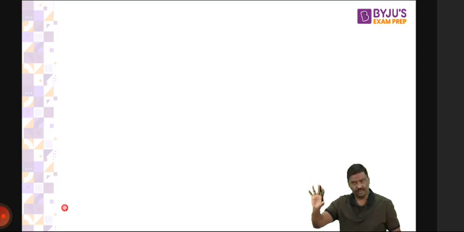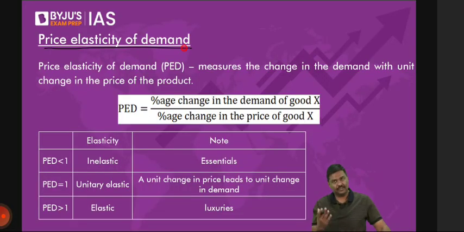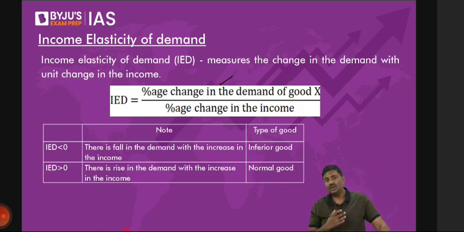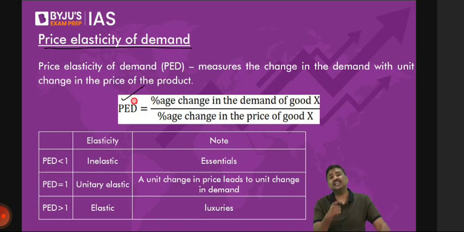Let's say I'll show you the calculation regarding price elasticity of demand. What is price elasticity of demand? PD is equal to, look at the formula, the percentage change in the demand for good X divided by the percentage change in the price of the product. I'm talking about price elasticity of demand.